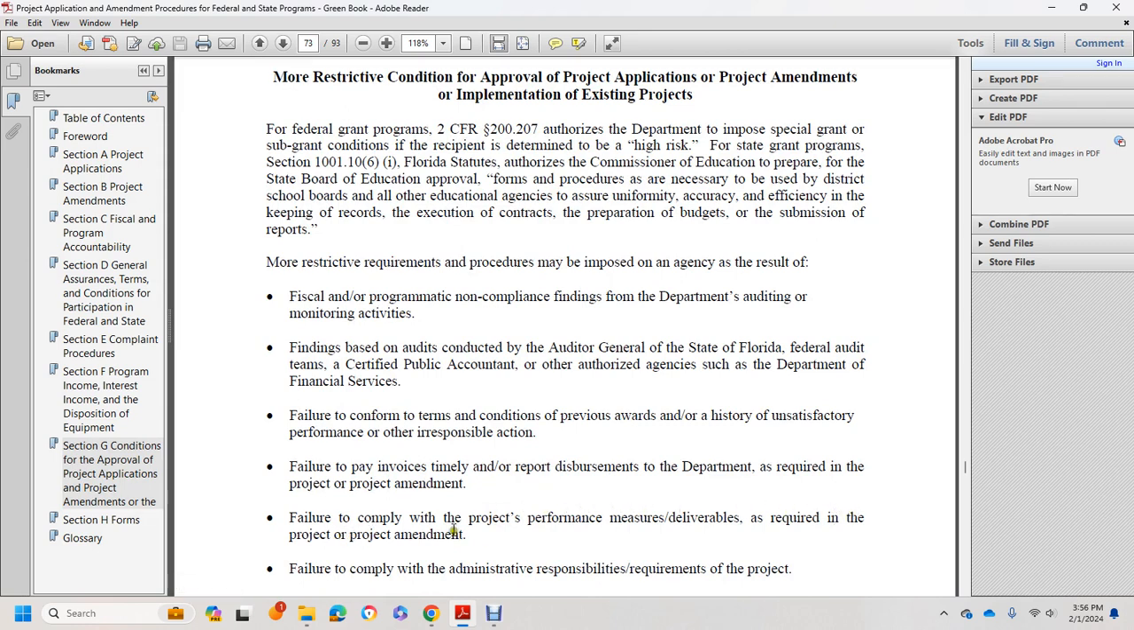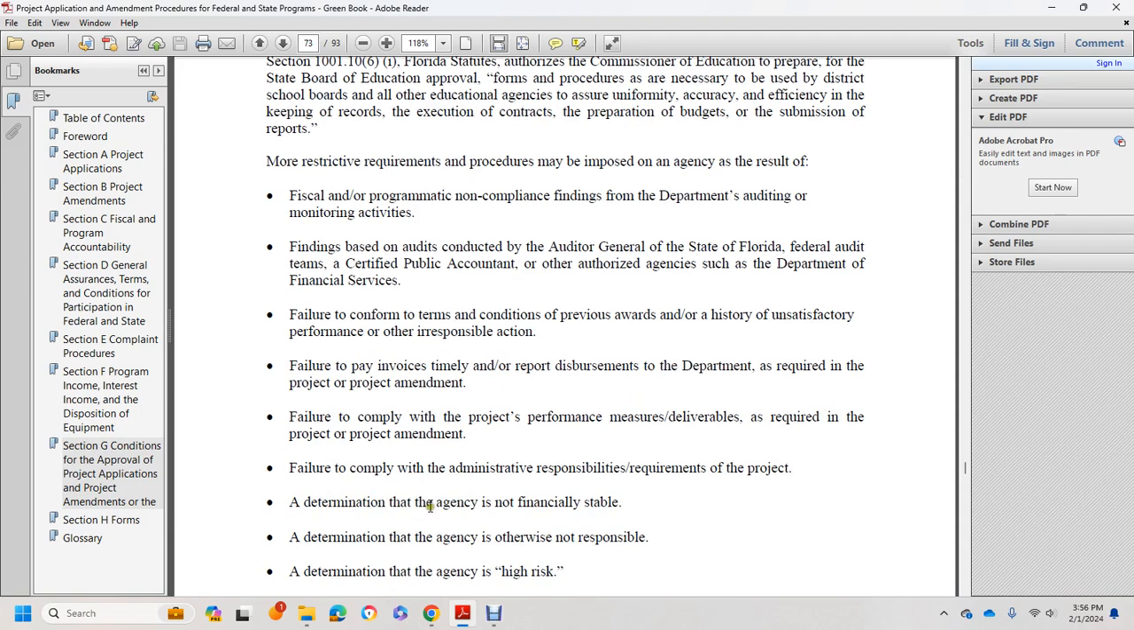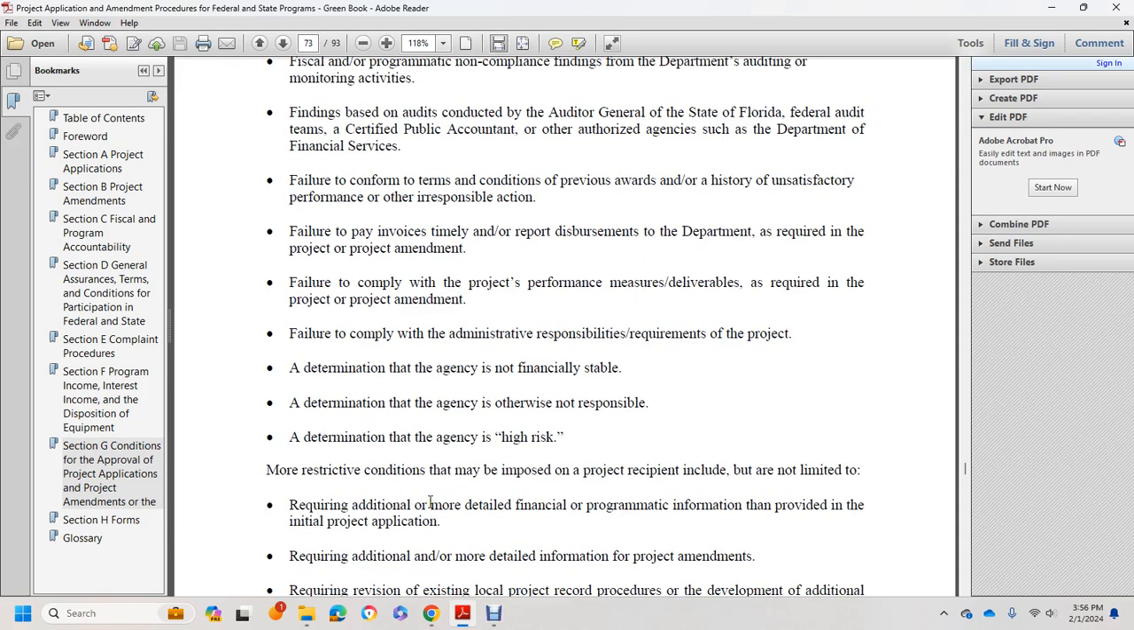in the project or project amendment, failure to comply with administrative responsibility requirements for the project, determining that the agency is not financially stable, determining that the agency is otherwise non-responsible, or determining that the agency is high risk.